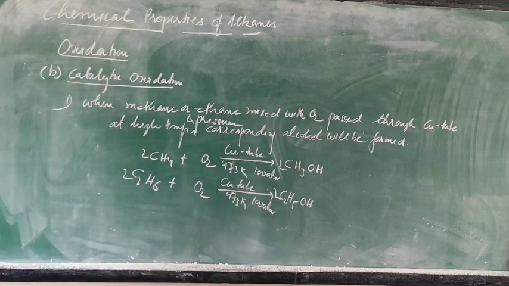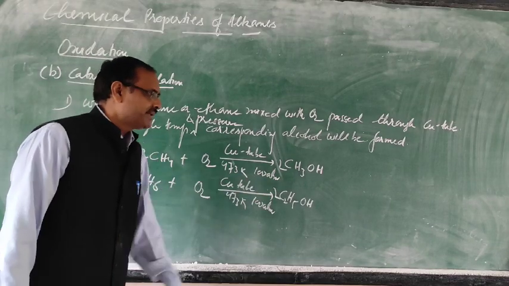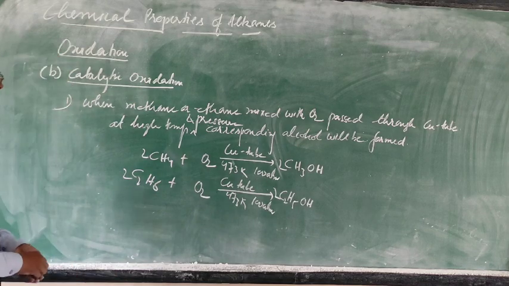So you are getting the corresponding alcohol. Methane will give methanol and ethane will give ethanol. Now the second one.